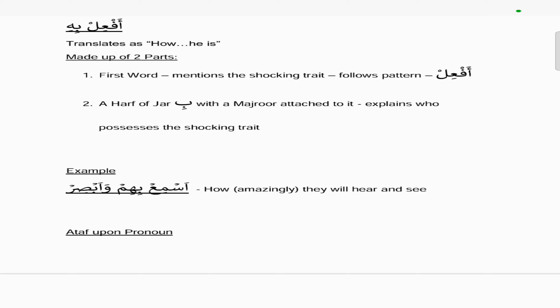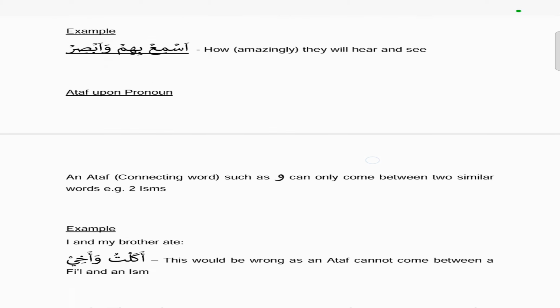The first word mentions the shocking trait, and it follows the pattern of af'il. So again, just take the three root letters that you want and replace the fa, which is the first root letter, the ain, the second root letter, and the lam, the third root letter, and follow the pattern af'il. And the harf of jar bi with a majrur attached to it explains who possesses the shocking trait. So an example would be asmi bihim wa absir, which means how amazingly they will hear and see.